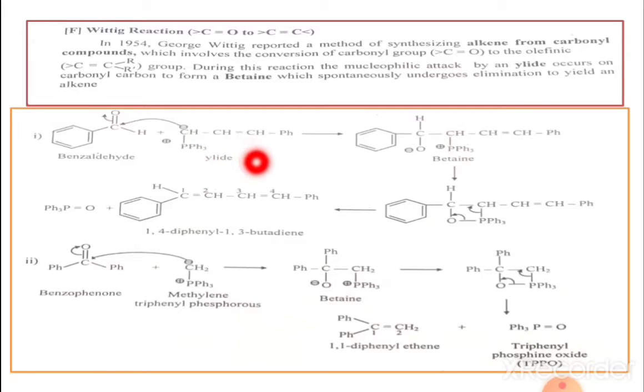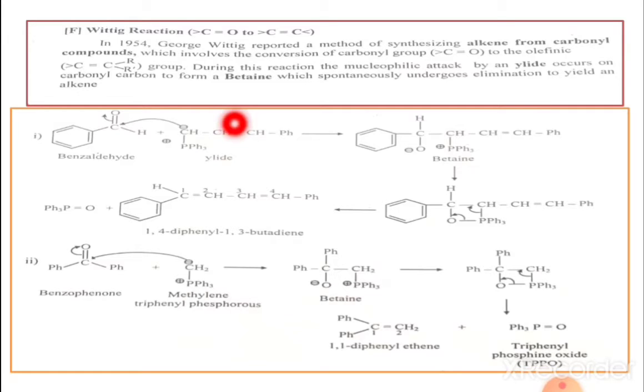I repeat the definition of ylide: a negatively charged atom directly attached to a heteroatom with a formal positive charge, usually nitrogen, phosphorus or sulfur.